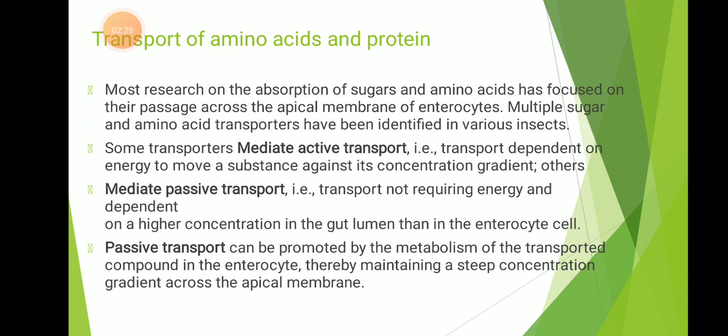Next one is mediated passive transport. Transport not requiring energy and dependent on higher concentration in the gut lumen than in the enterocyte cells. Passive transport can be promoted by the metabolism of the transported compound in the enterocytes, thereby maintaining a steep concentration gradient across the apical membrane.